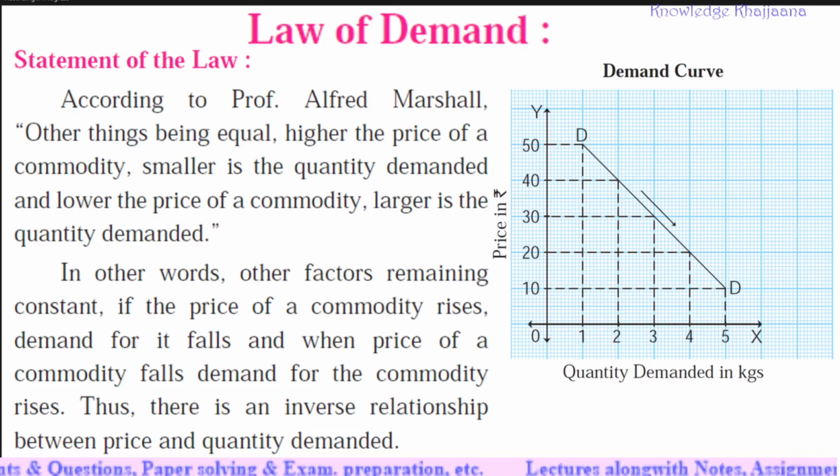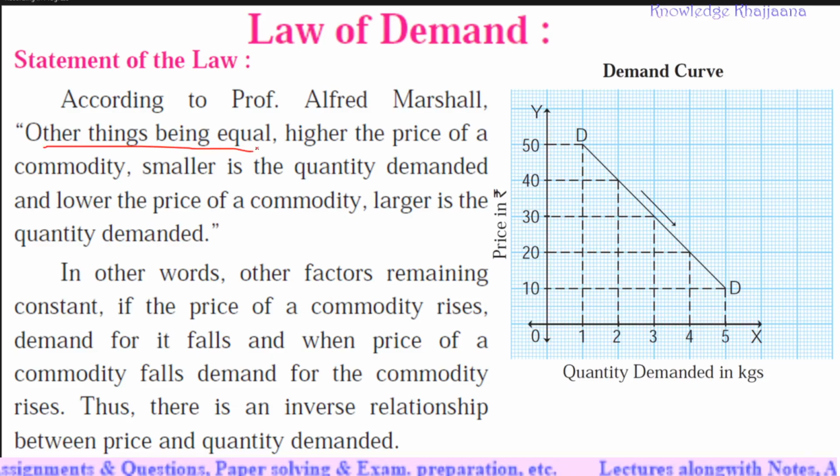What is this law of demand? According to Professor Alfred Marshall, other things being constant, that is ceteris paribus, higher the price of a commodity, smaller is the quantity demanded, and lower the price of a commodity, larger is the quantity demanded. Higher the price of the commodity, what will happen?